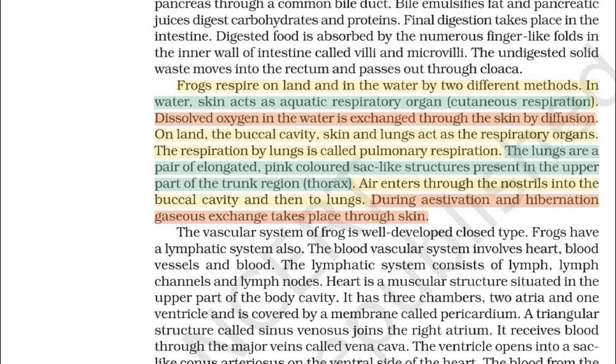The respiration by lungs is called pulmonary respiration. The lungs are a pair of elongated, pink-colored sac-like structures present in the upper part of the trunk region, the thorax. Air enters through the nostrils into the buccal cavity and then to the lungs. During estivation and hibernation, gaseous exchange takes place through the skin.